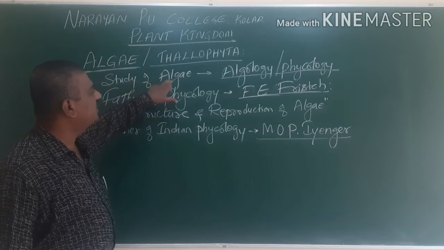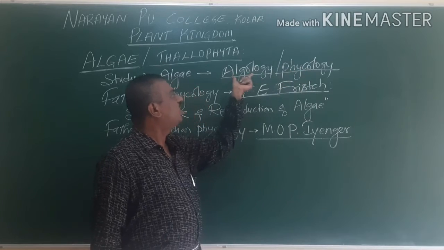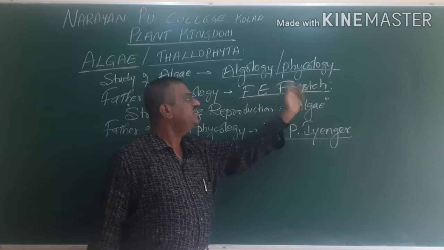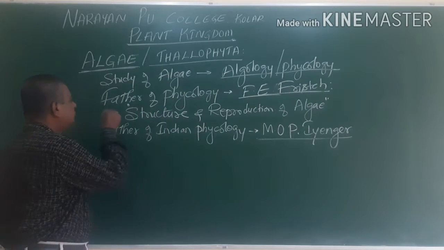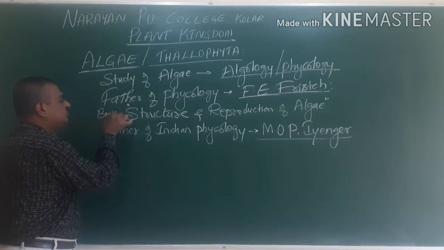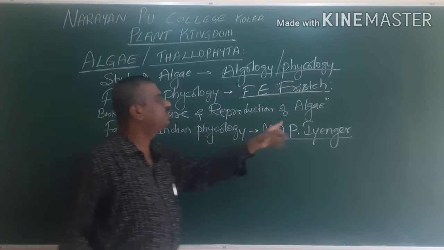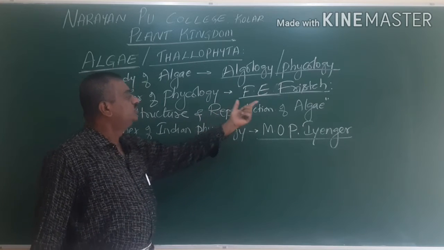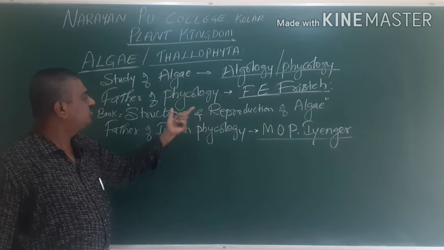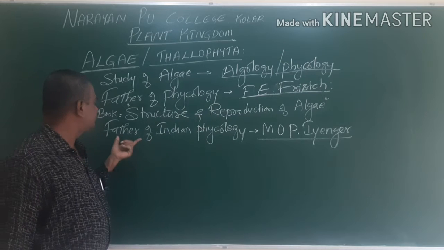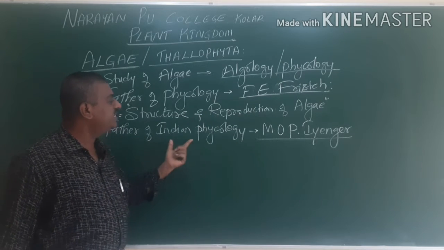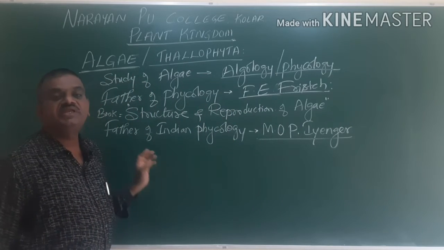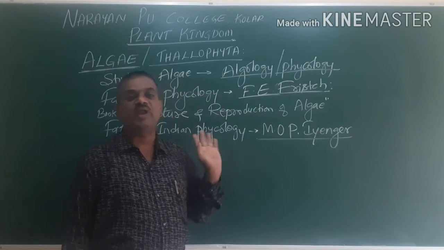The study of algae is called phycology or algology, and the father of phycology is F.E. Fritz. He has written a book called The Structure and Reproduction of Algae, and he studied algae structure and reproduction. The father of Indian phycology is M.O.P. Iyengar. Now we are going into detail about the thallus or plant body.